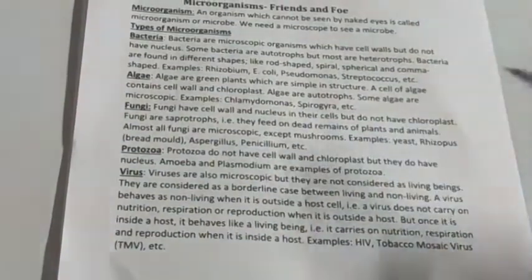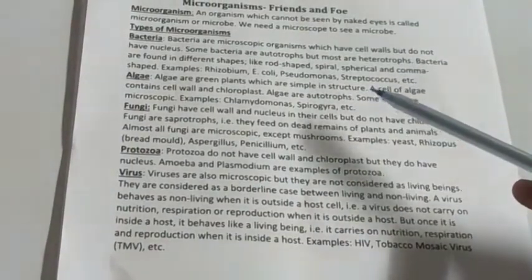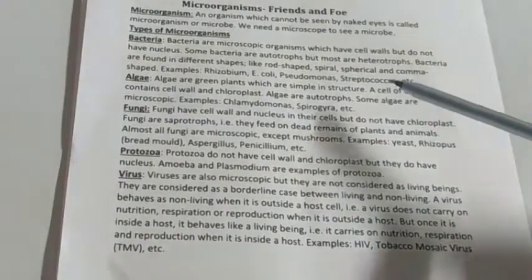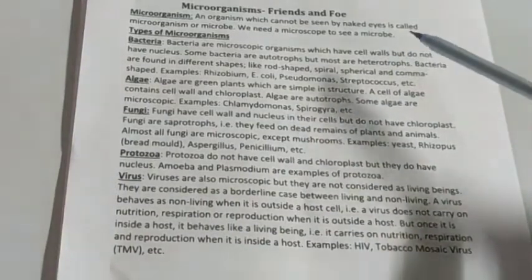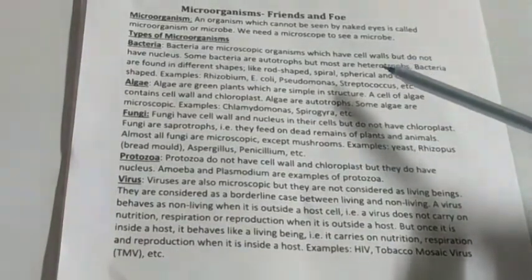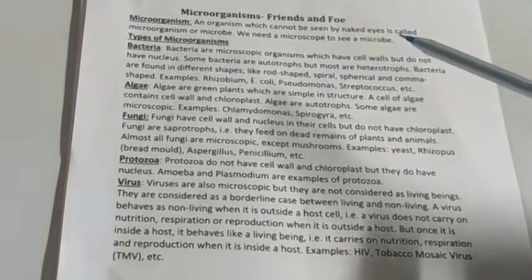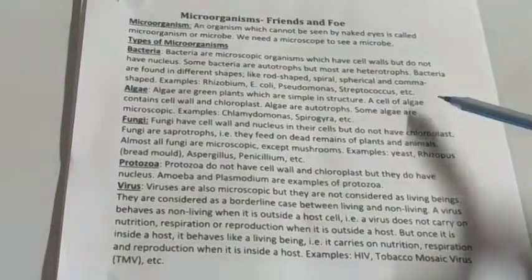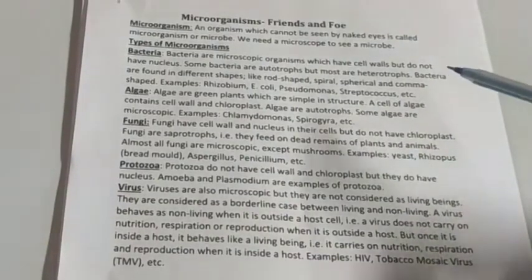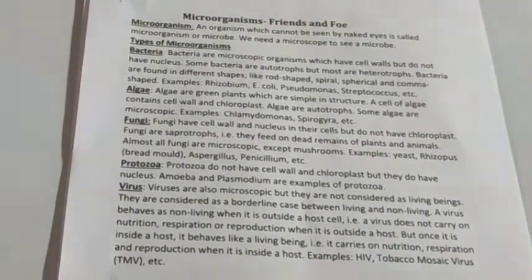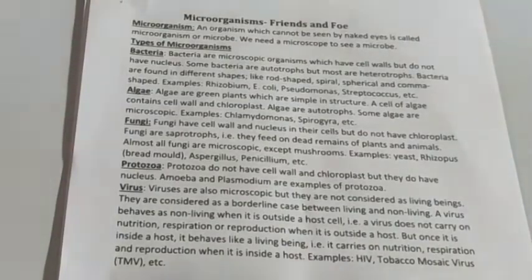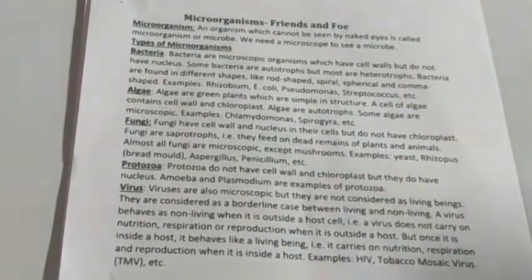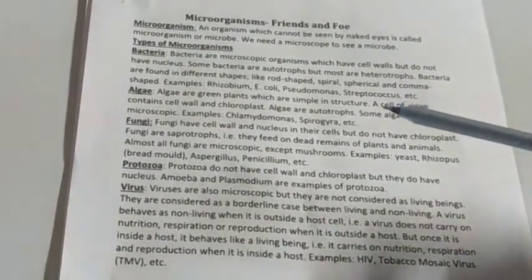Coming to the mode of nutrition, in bacteria some are autotrophs and some are heterotrophs, but algae are autotrophs only. Some of the algae, not all, are microscopic. Examples of algae are Chlamydomonas, Spirogyra, etc.